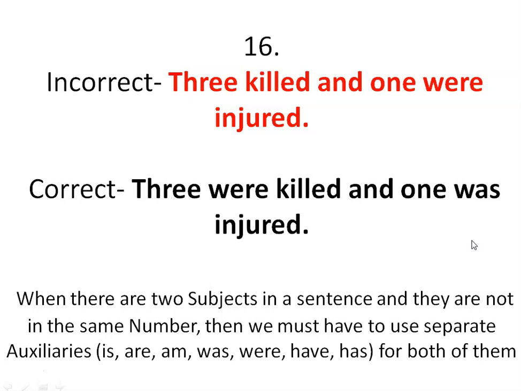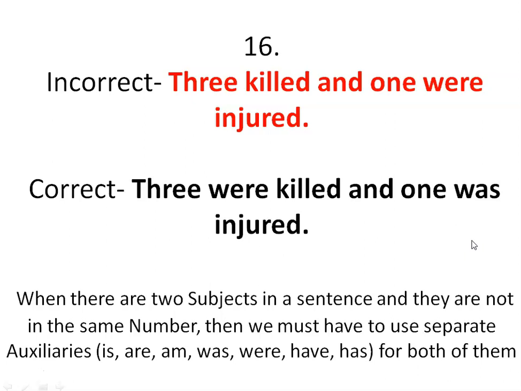3 killed and 1 were injured. So the corrected version is 3 were killed and 1 was injured. So the logic is when there are two subjects in a sentence, look at the question. How many subjects are there? There are two subjects, 3 and 1. That means 3 persons is a subject, 1 person is another subject.